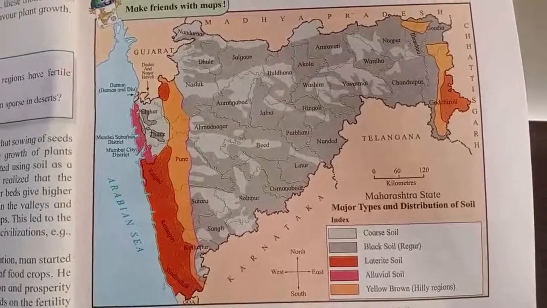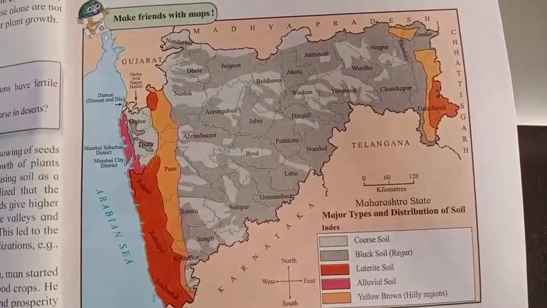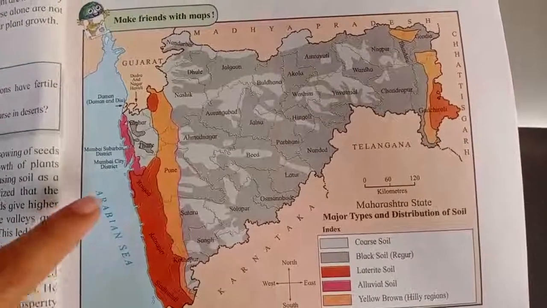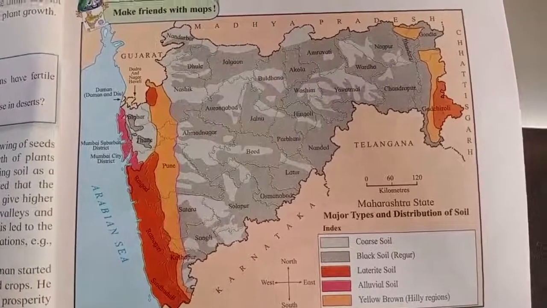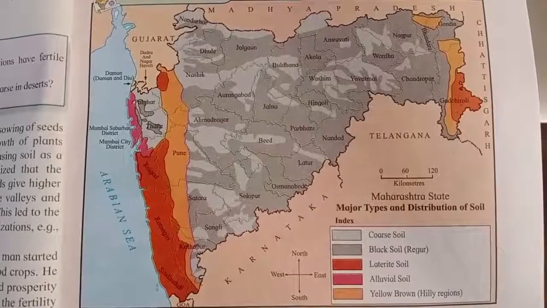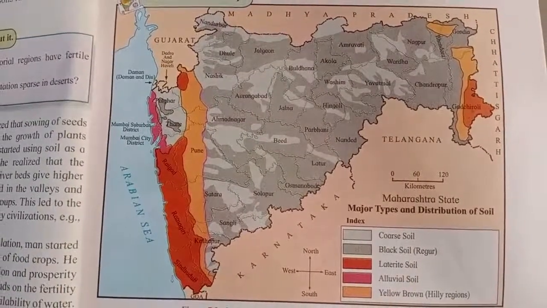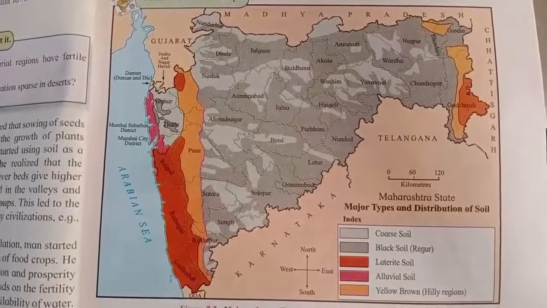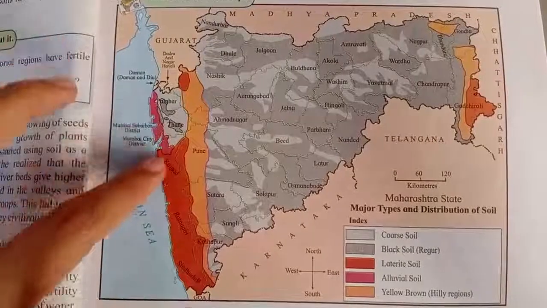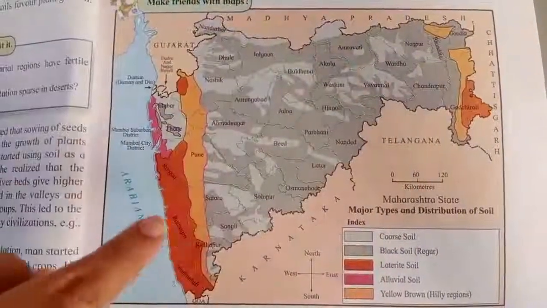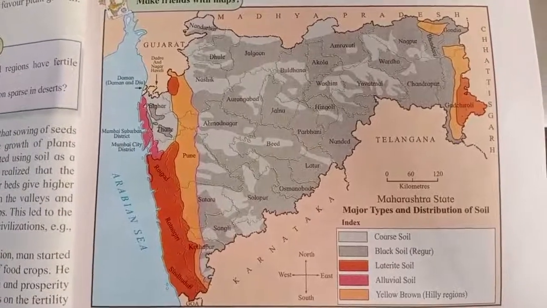So please see that you all go through this map, try to understand in which region which type of soil is available, because the next part of this lesson which we are going to study will be the different types of soil. Okay, so for that you should know very well in which part of Maharashtra which type of soil is available. So today we will stop here.